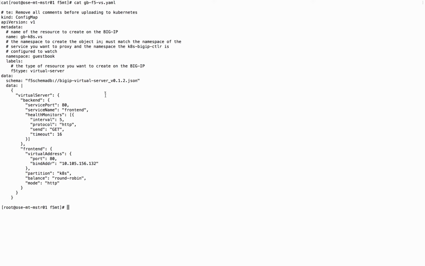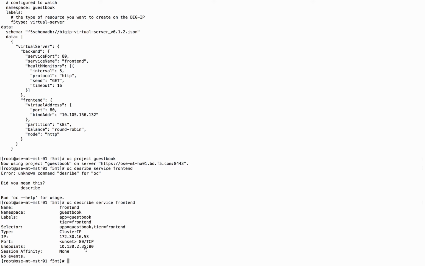So there's a couple of key areas. We leverage the services label for the container connector to identify what machines we want to add to a pool. We also define the IP address that's going to be used by the VIP, and we can provide some additional parameters like the load balancing algorithm.